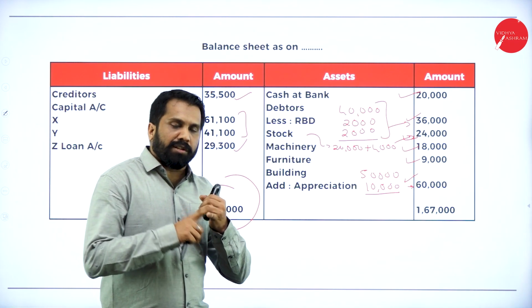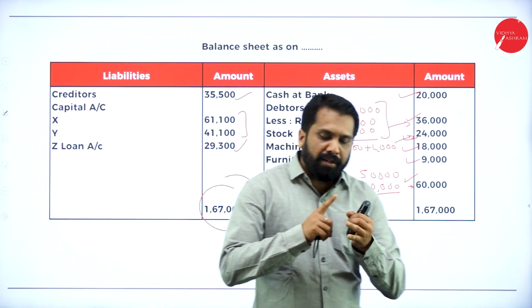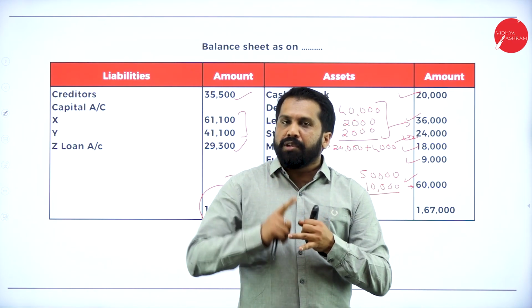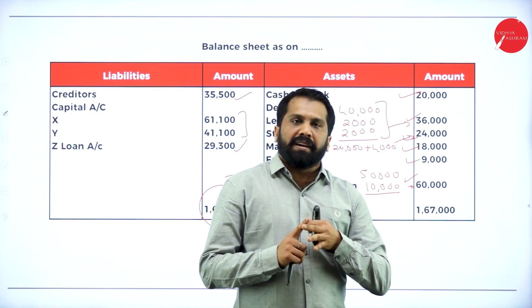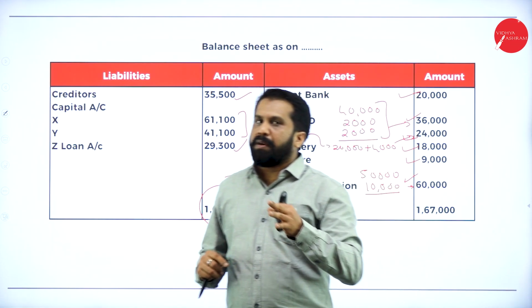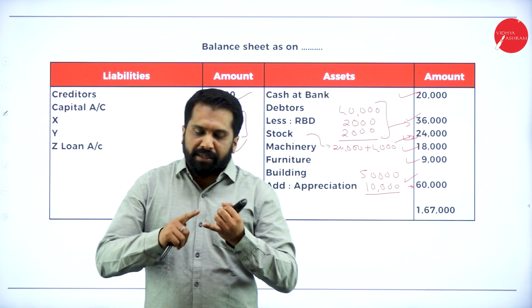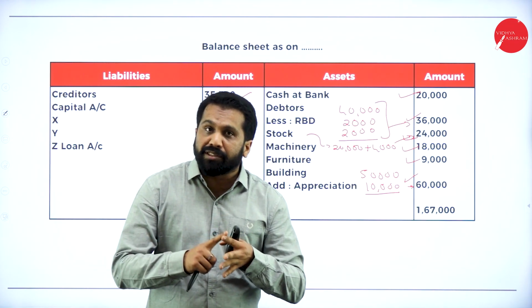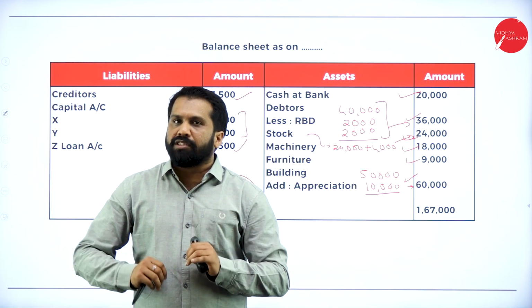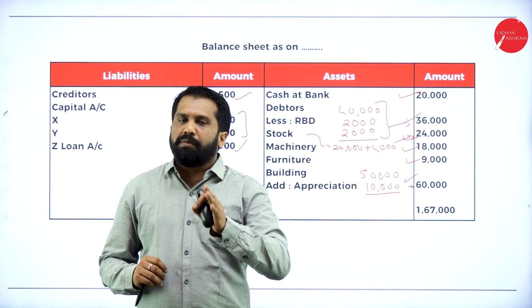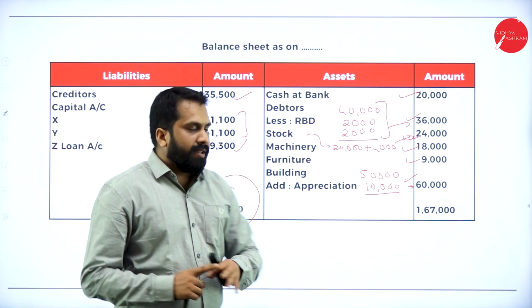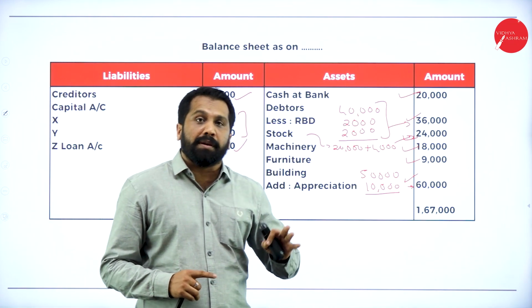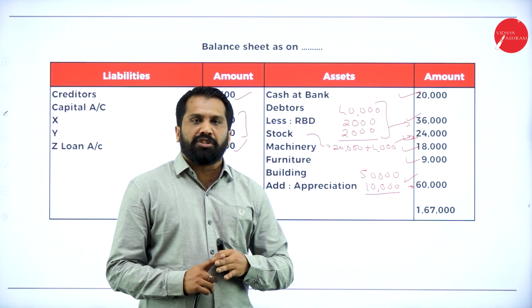You learned what is non-profit organization. You learned what is the admission of a partner. You learned what is retirement. In the last session, your model paper part 3, you will learn dissolution, ratios, issue of shares, debentures. Debentures is not much important, but we'll work out one problem on that. But these are the things you are supposed to remember for your examination.